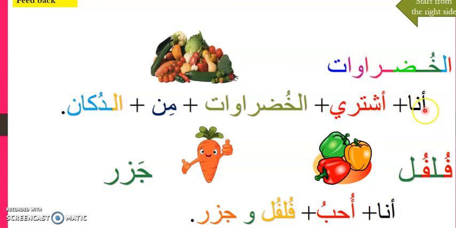And we learned also how we build our sentences in Arabic. أنا, then the verb أشتري, then the vegetables الخضروات, then the connective من, which is from. رائع. الدكان. And what is ال?